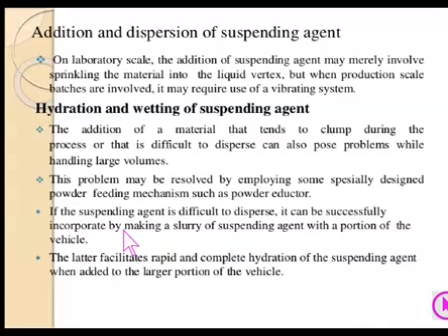Moreover, if the suspending agent is difficult to disperse, it can be successfully incorporated by making a slurry of the suspending agent with a portion of the vehicle. A portion of the vehicle can be used beforehand for making the slurry of the suspending agent, and then instead of adding the powder, we can add the slurry in order to avoid the problem of poor dispersibility. The latter facilitates rapid and complete hydration of the suspending agent when added to the larger portion of the vehicle.